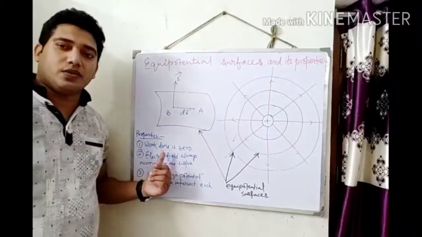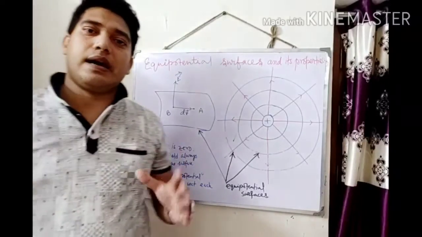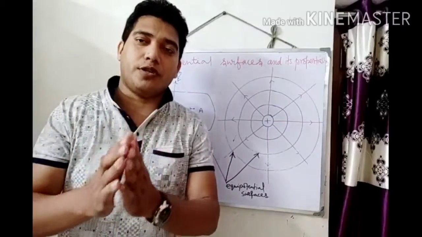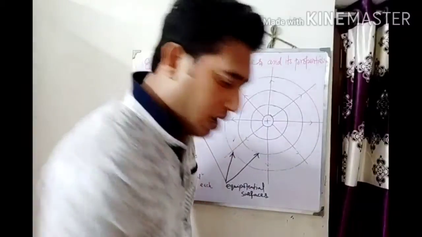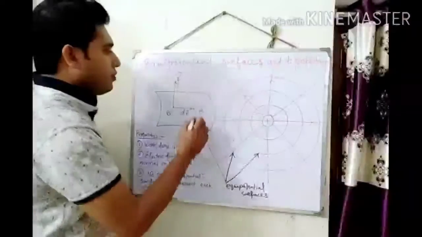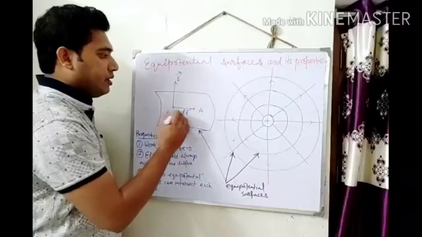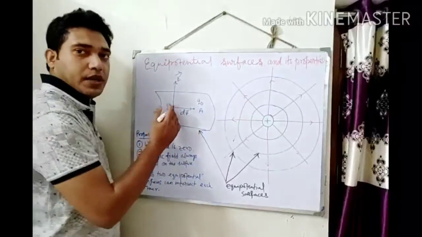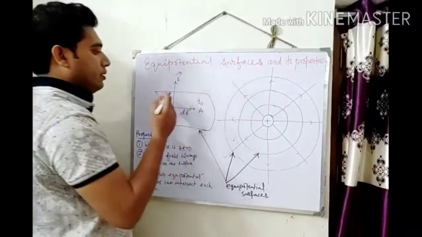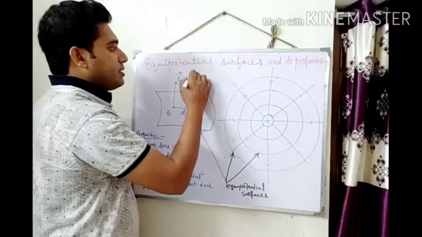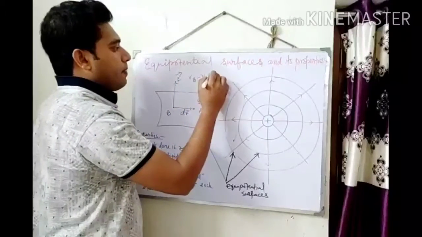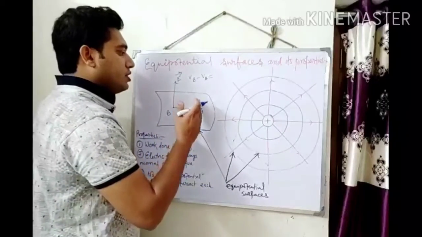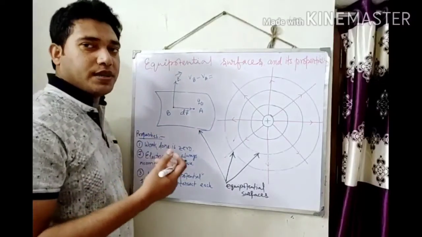Here the work done is 0, as the potentials are the same on the equipotential surface. So the work done to bring a test charge from one point to another is 0. How? Let me show. Suppose there are points A and B. If a point charge is moved from point A to point B, the potential difference is VB minus VA, and it can be expressed by the work done, because I am taking charge Q0 from A to B, so work has to be done.